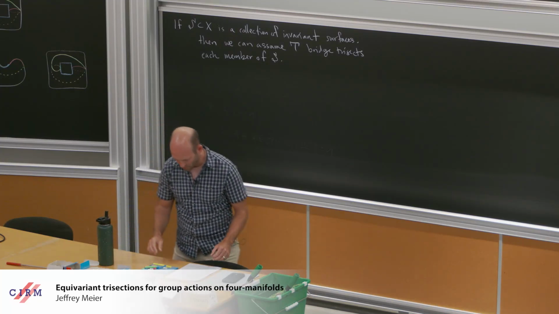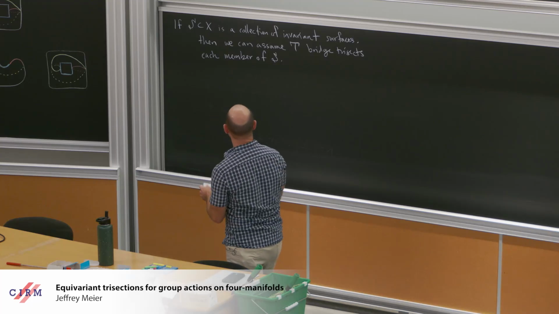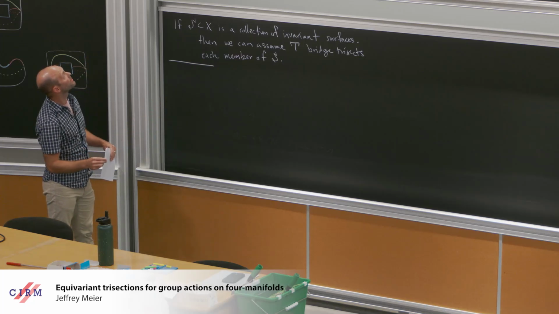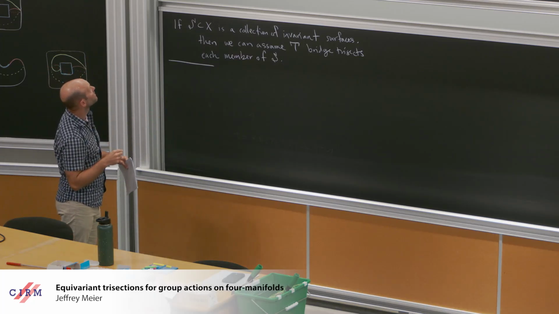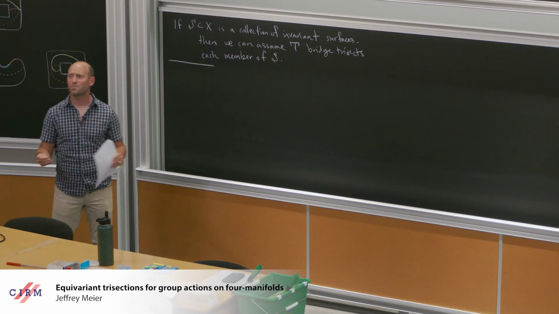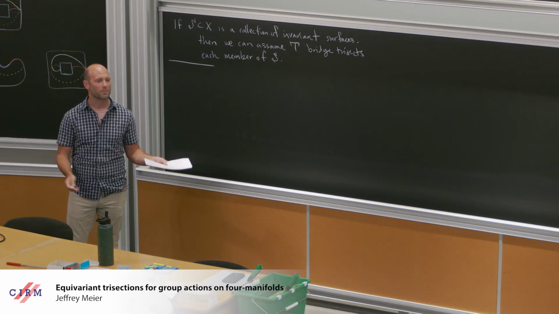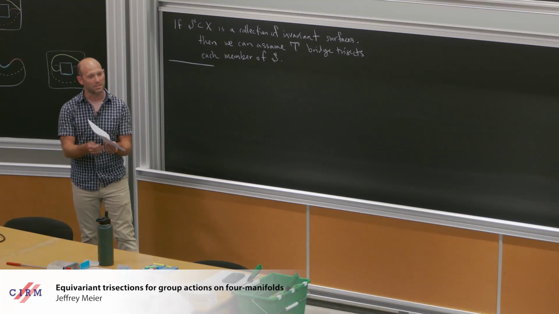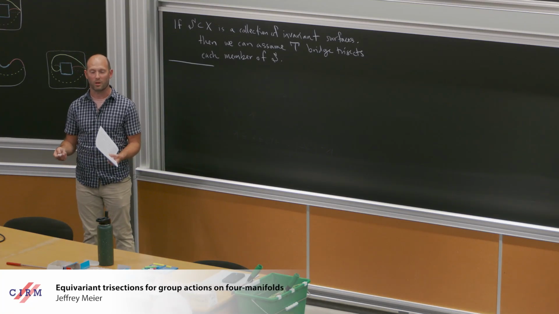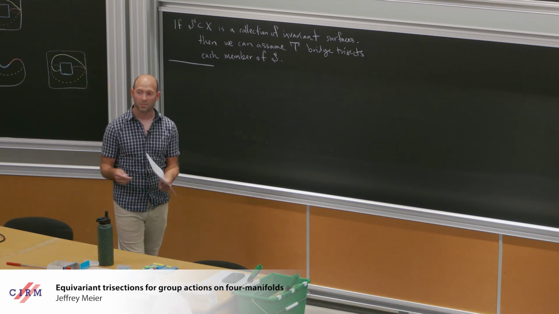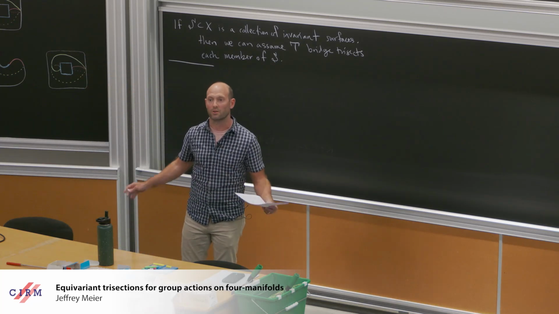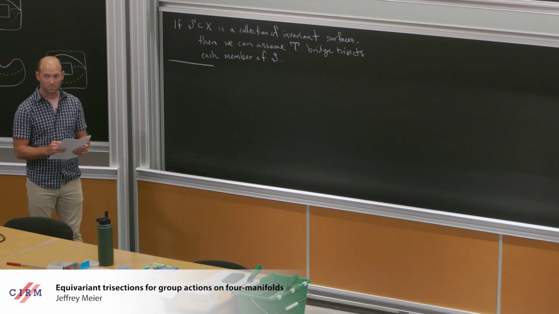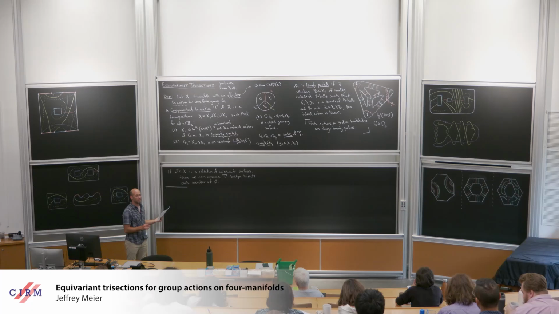Right, so we have some theorems. Again, all of this is joint with Evan Scott, and it's spread over 2 papers. So the first paper, I'm kind of spoiling a little bit what's to come, but the first paper, which ended up being split out, establishes an equivariant version of Laudenbach-Poénaru, which may be of independent interest, and the second paper sort of fleshes out all the details of the theory of equivariant trisections and bridge trisections. Okay, so the first theorem I'm going to write is that these things always exist.